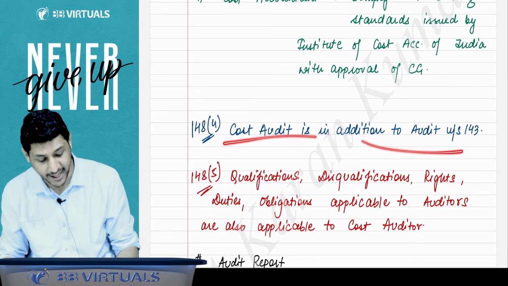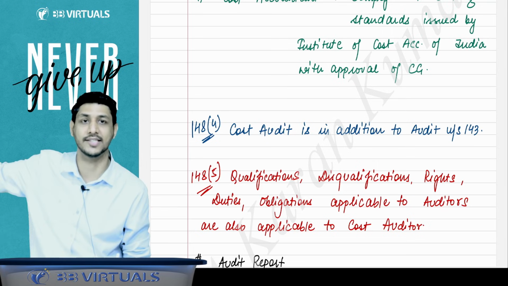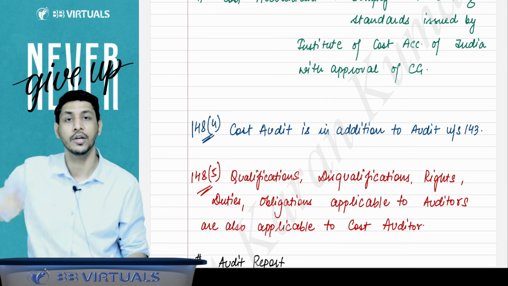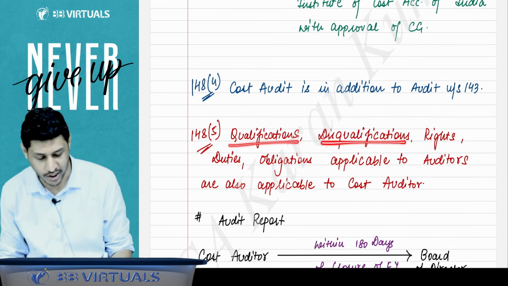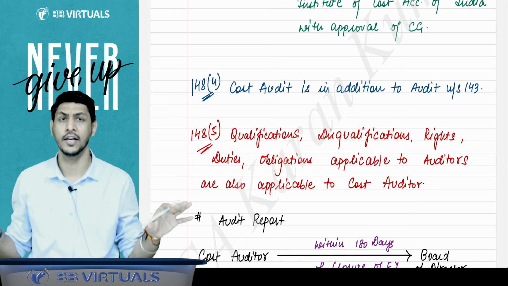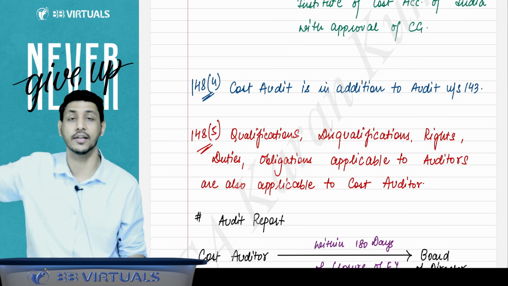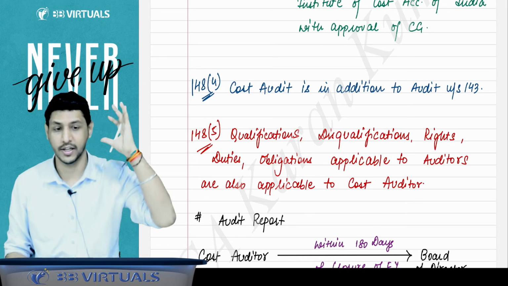And cost audit is in addition to the audit under section 143. It is not that because the stat audit is done, there is no need of cost audit. No, it's not like that. And whatever the qualification, disqualification, right, duty, obligation, power, everything which was applicable to the stat auditor, the same mutatis mutandis is applied to the cost auditor as well.